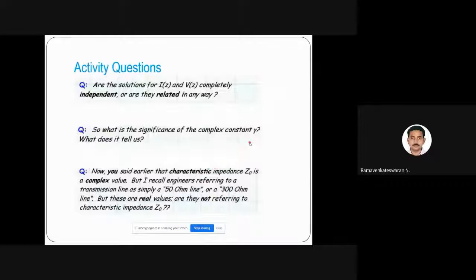And these are some activity questions. You think about it, what could be the answer? So are the solutions of our I of z and V of z completely independent? Are they related in any way? That is the first question.